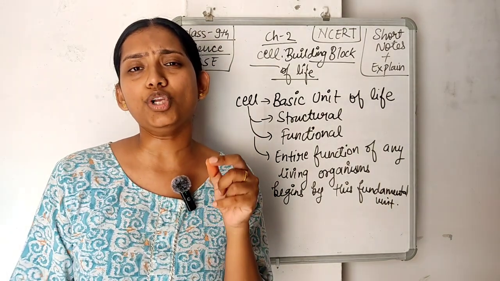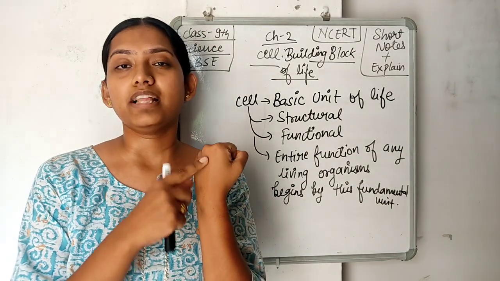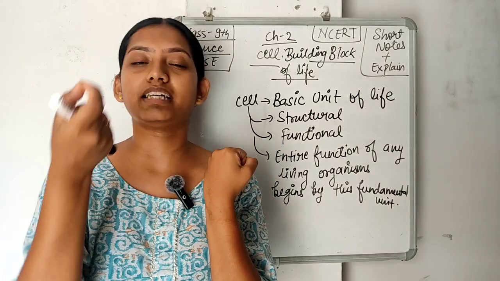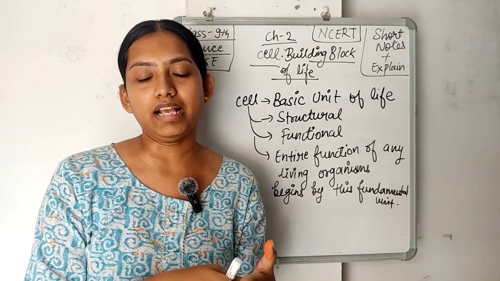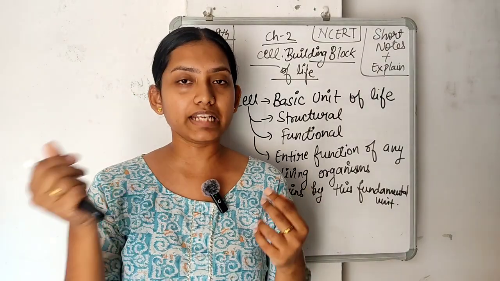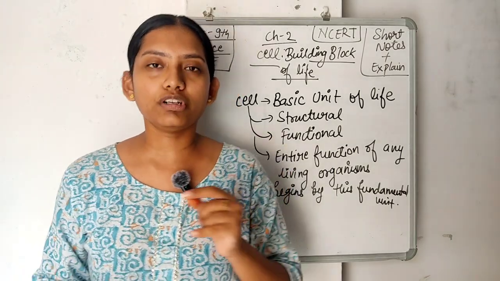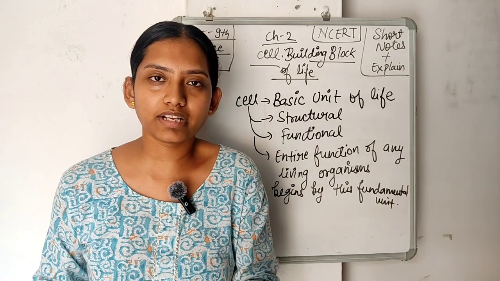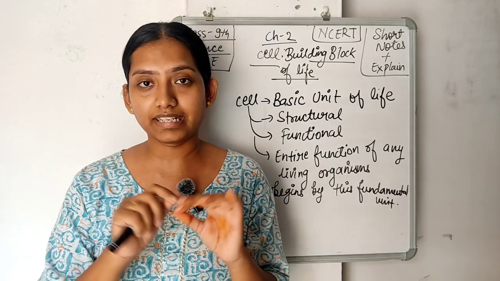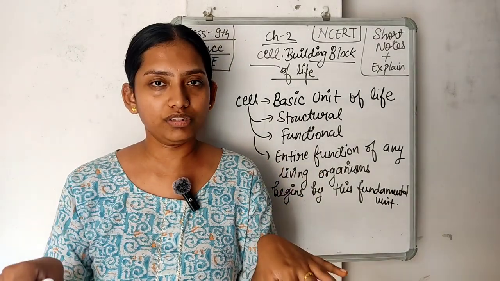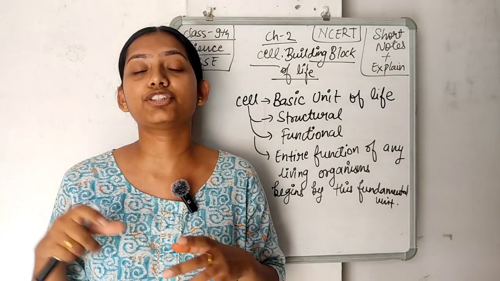A cell is a very small unit that we cannot see with our naked eyes. I have so many cells on this area of the skin, there may be millions of cells, but I cannot easily extract one cell and see under the microscope how it looks. We have an experiment in our NCERT textbook, that is peeling of an onion, to watch the cells under the microscope. Onion is also an organism, a part of a living system. So we take the onion peel, take it out, and watch it under the microscope, and then we will see how the cells look. There will be different sorts of compartments.